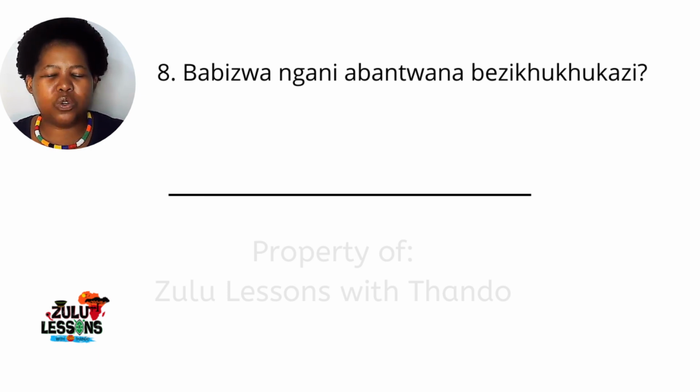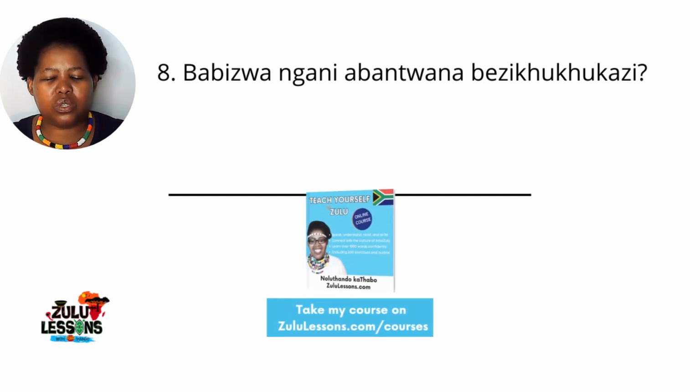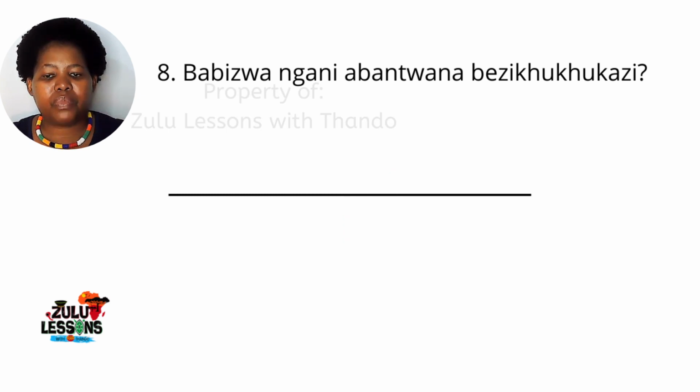So ngani, so you could say by what, or we can just simply say what. Here we see that we have abantwana as the actual subject of this sentence. And so that aba is then the one whose subject concord we will be using. So now we say, babizwa ngani abantwana bezikhukhukazi.